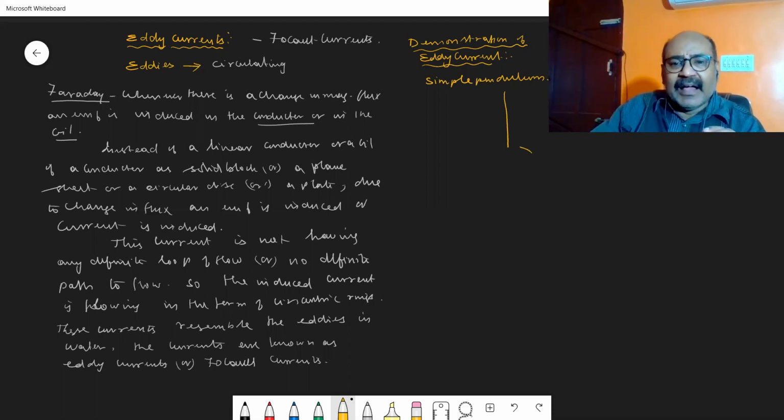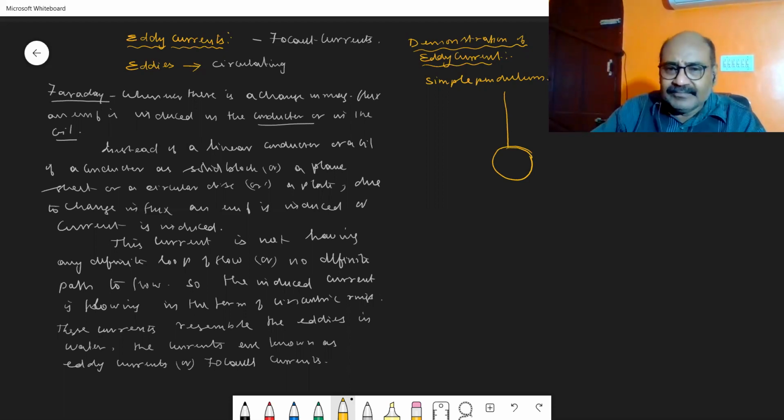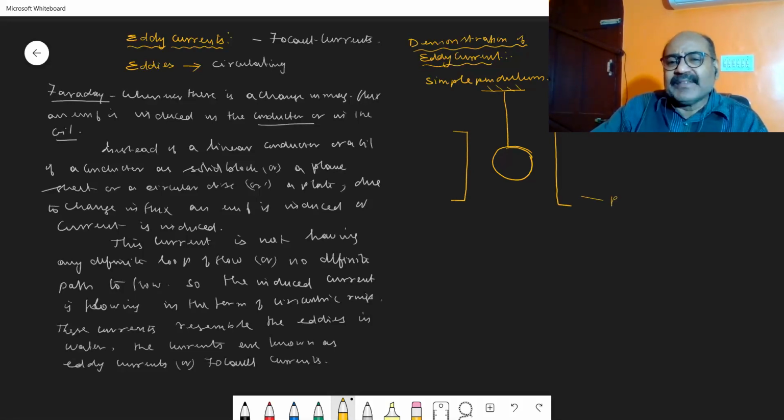Instead, I am having a thick copper plate, or a circular disc, or consider a solid block of material to be suspended. This was suspended from a rigid support, and this pendulum is suspended in between the pole pieces of an electromagnet. So I am taking this as the pole pieces of an electromagnet.